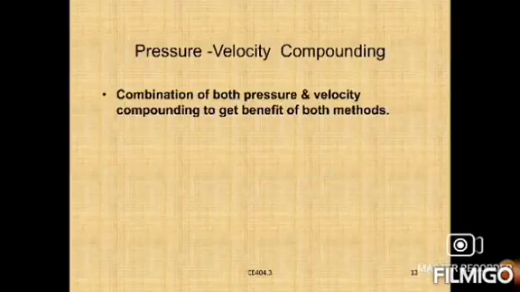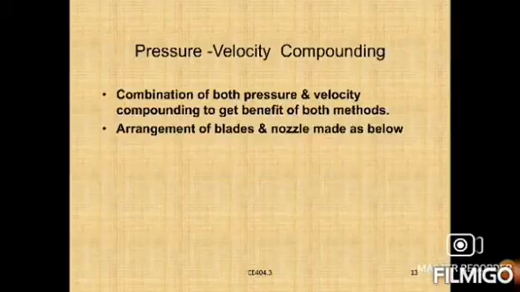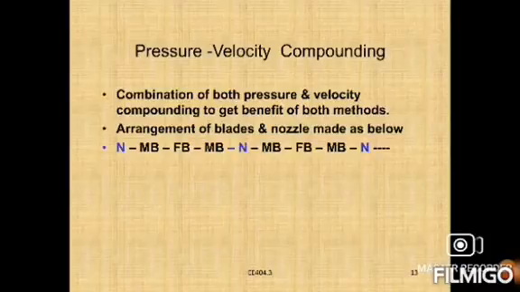Next, pressure velocity compounding. Pressure velocity compounding means a combination of both pressure and velocity compounding, to get the benefit of both methods. The arrangement of blades and nozzles is made as below.